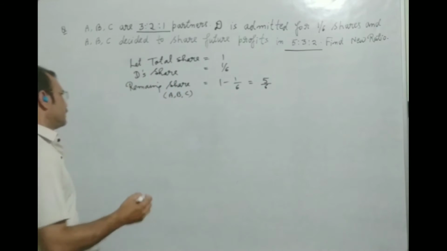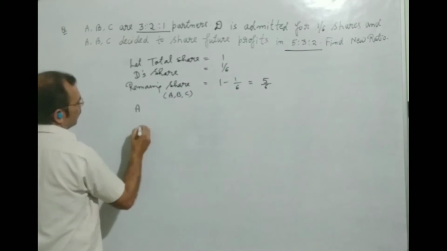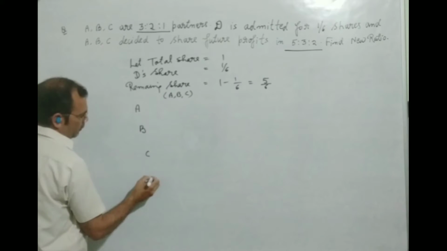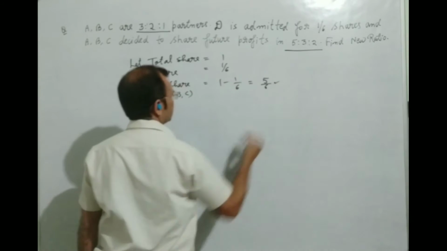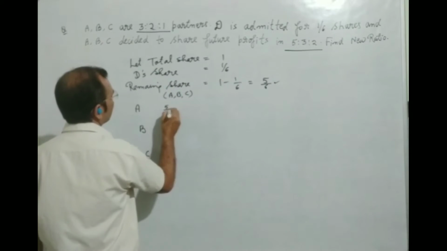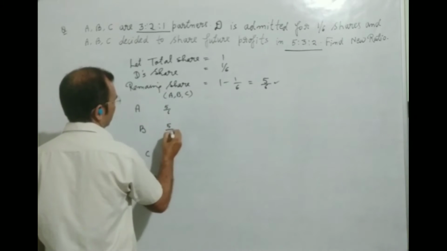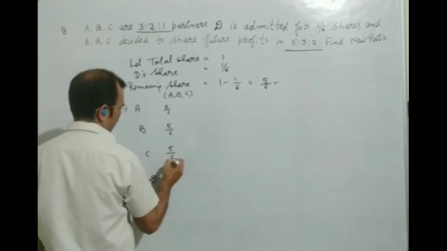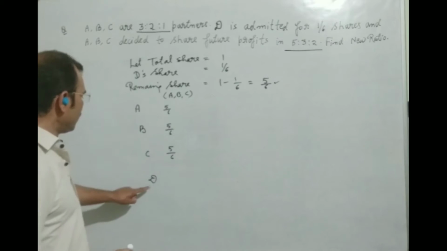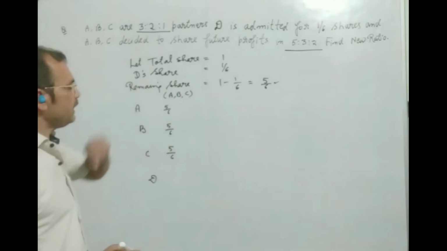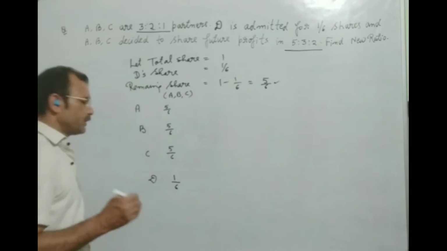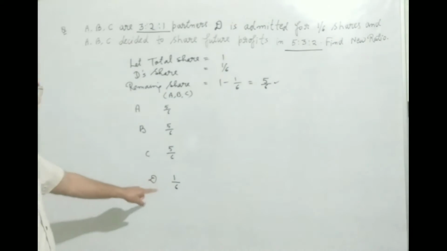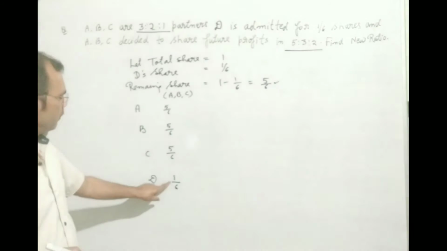And after doing this, first of all we will write here the partners' names A, B, C and D, because D is a new partner. First of all we will put this 5/6 in front of every partner, but not in front of D, because D is admitting that he will take 1/6 share. So we will write 1/6 in front of D.